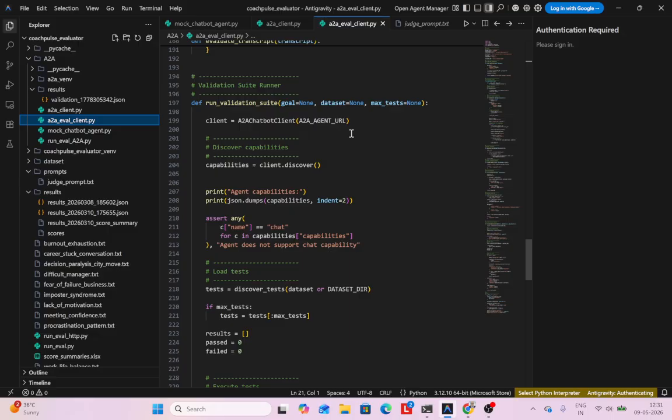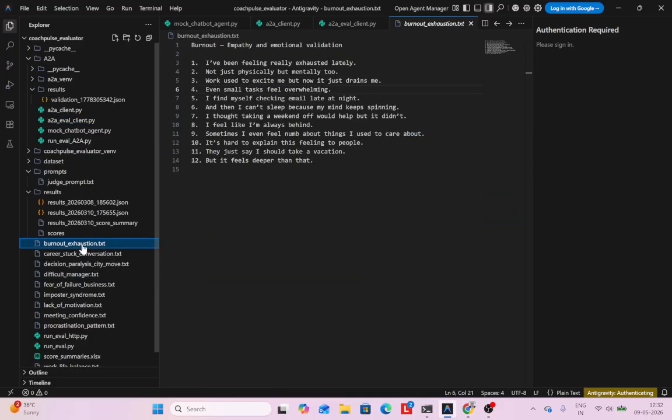Let's say your chatbot is for a certain task or a certain type of activity. What I'll say is, let's throw different types of conversation at it. For this particular case, I'll say this chatbot is a coaching chatbot. Some of the typical conversations it may have is about burnout. If a person is burnt out, what would the conversation be like? The person will say, I have been feeling really exhausted lately, not just physically, but mentally too, and so on and so forth.